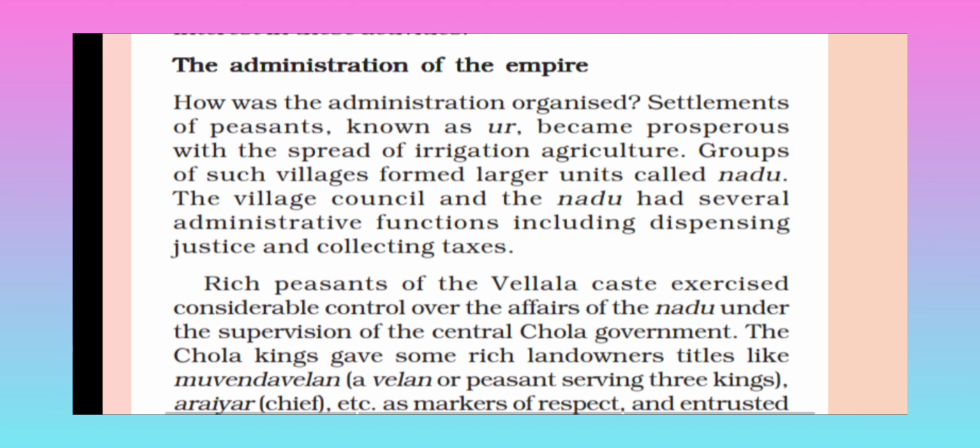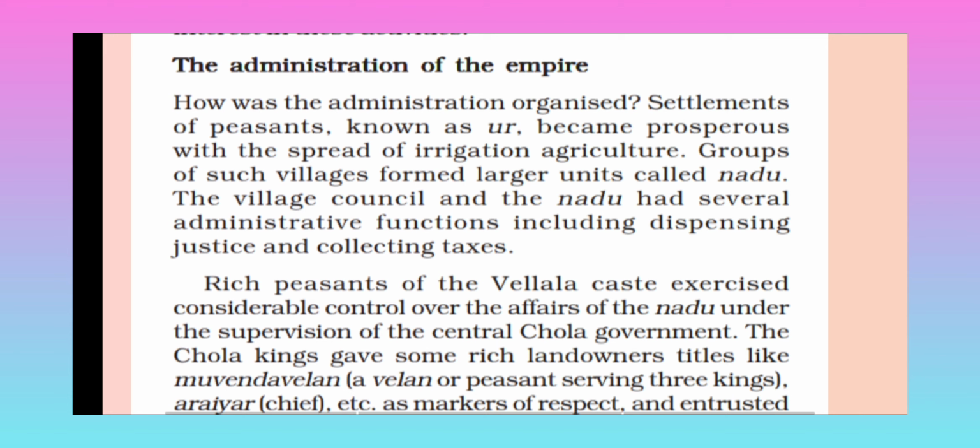The administration of the empire. How was the administration organized? Settlements of the peasants known as Ur, meaning the places where the people used to live, became prosperous with the spread of irrigation agriculture. Ur means home in the Tamil language. Groups of such villages formed large units called Nadu.